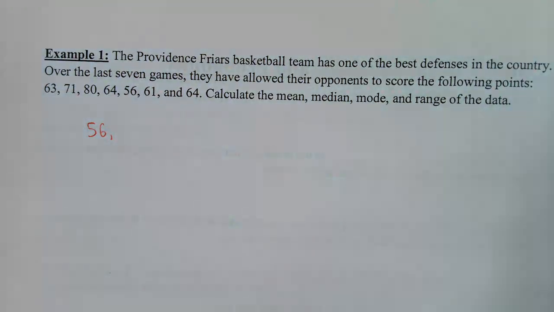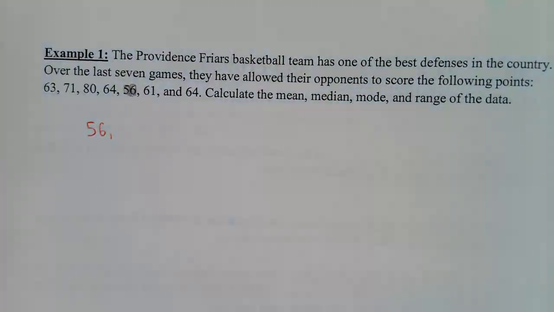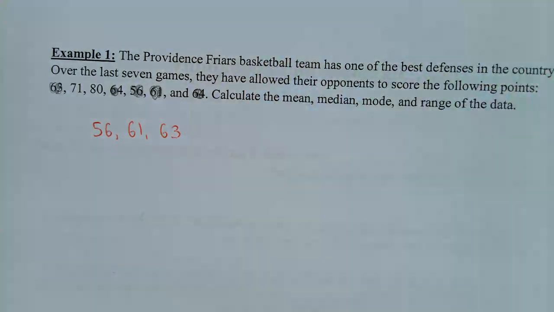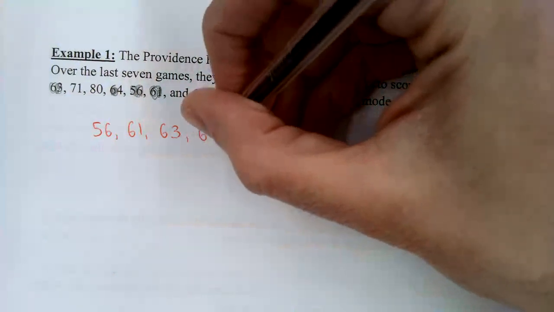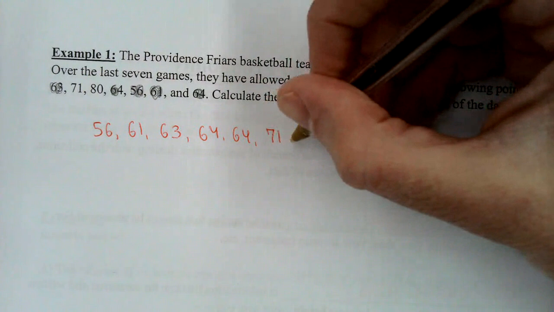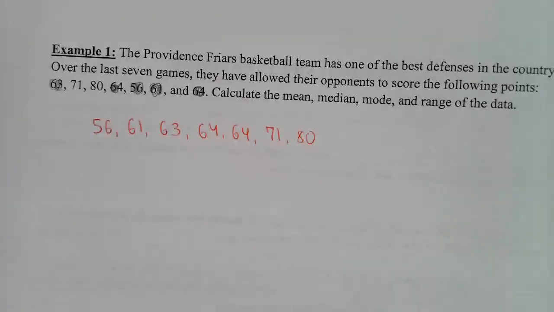Okay. So the smallest one is 56. You may want to cross it out after you do it or something. Here, the next smallest number is 61. The next smallest number is 63. Then we have 64 and then 64 again. Cross them both out and write them both. And then the final two numbers will be 71 and then 80. Okay.